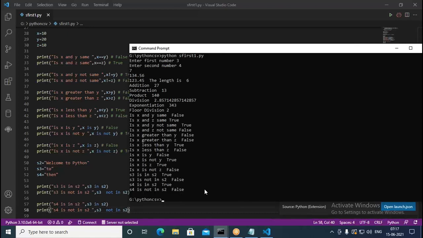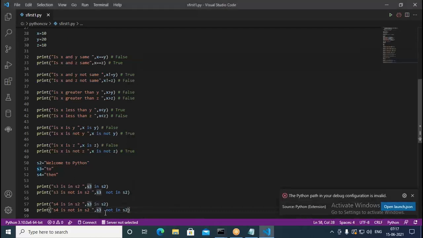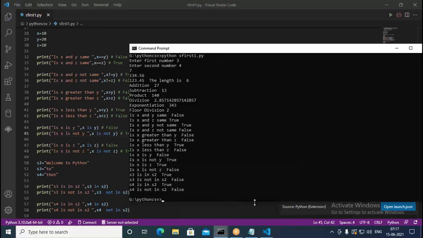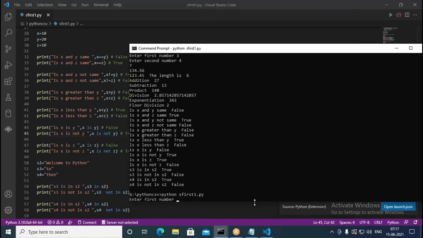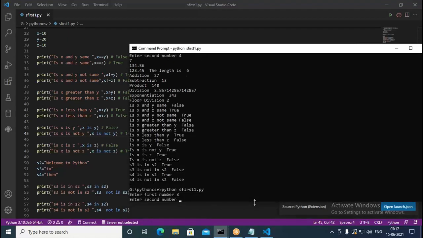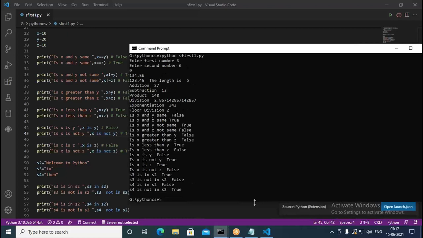Oh, one second, I haven't changed this one. I copied the same s3. That's the problem, I should change that. Then you get exactly the expected result. These can be called bugs: the program works fine, but the result you expect you never get. There should not be any bugs in the code.